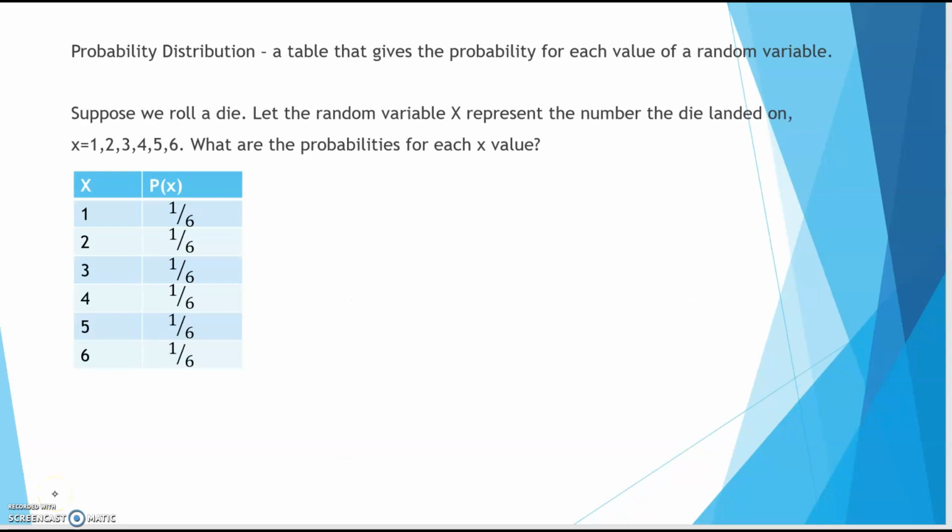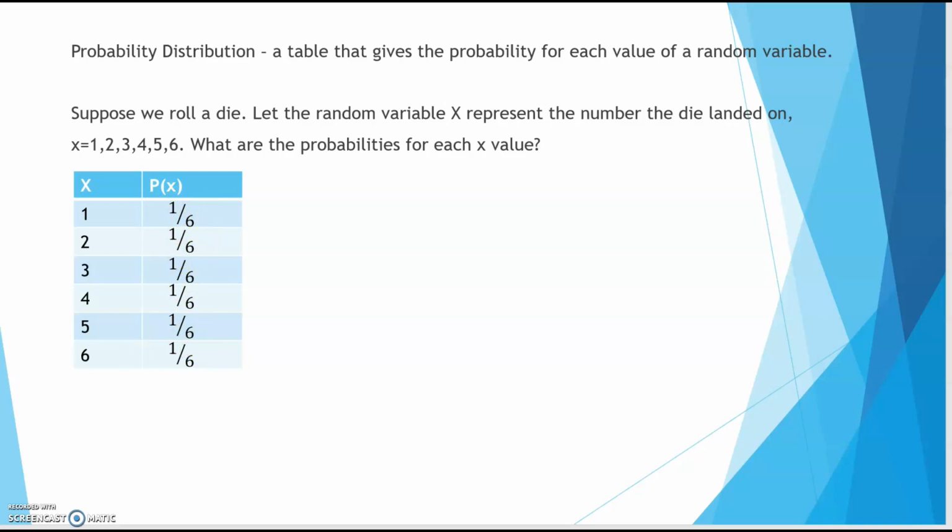Call it a probability distribution. It's just a table that gives the probability for each value of your random variable. So say we were rolling a die. We're going to let the random variable X represent the number the die landed on. So X could be 1 through 6 on a 6-sided die. So what are the probabilities for each X value? And we're going to say that this die is a fair die. So all your probabilities here would be exactly the same. It'd be 1 over 6 in each of these cases.